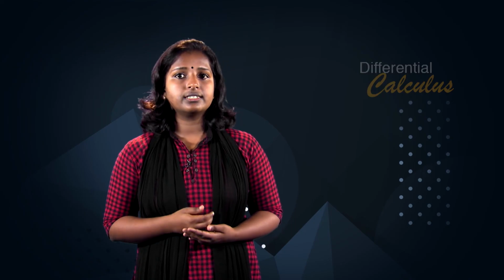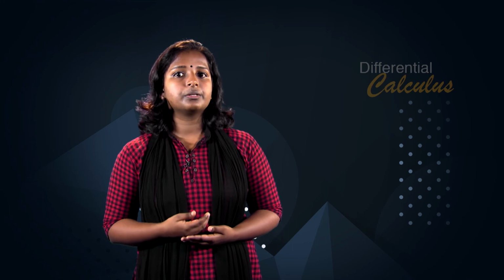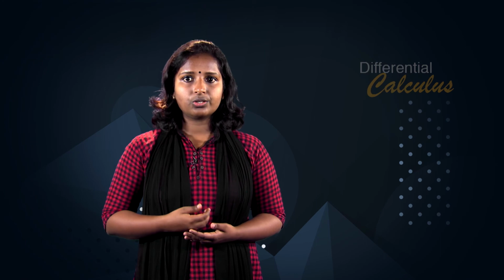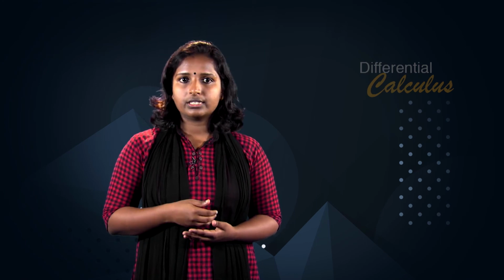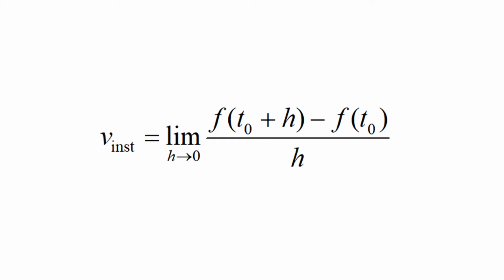We define the instantaneous velocity V instantaneous of a particle at a time t naught to be the limit as h approaches 0 of its average velocity V average over the time interval closed interval t naught, t naught plus h, and is given by V instantaneous equal to limit of f of t naught plus h minus f of t naught upon h as h approaches 0.